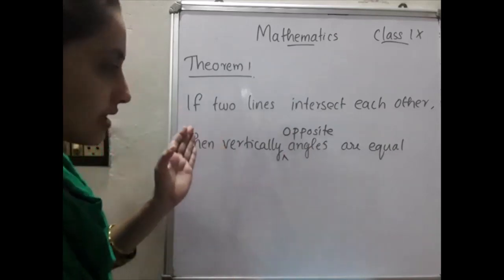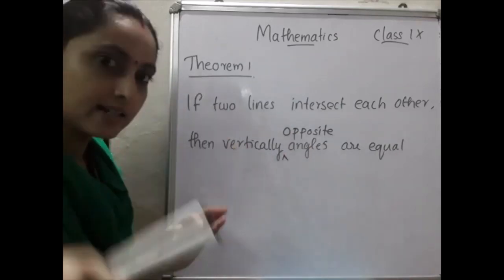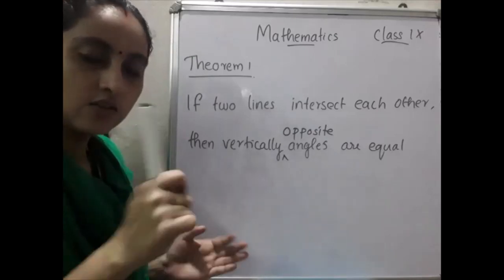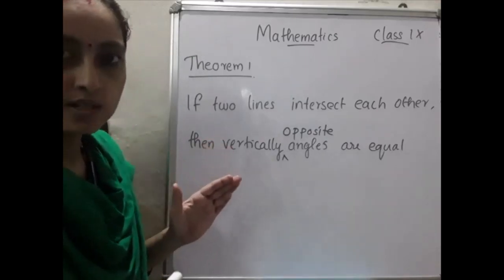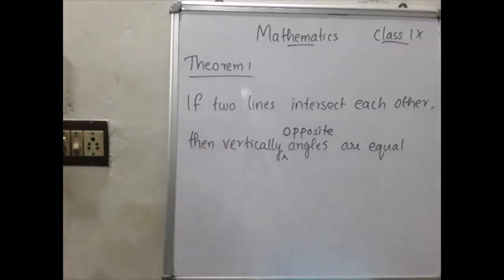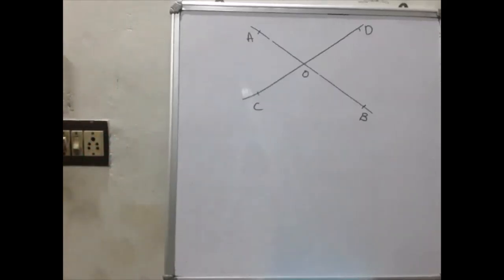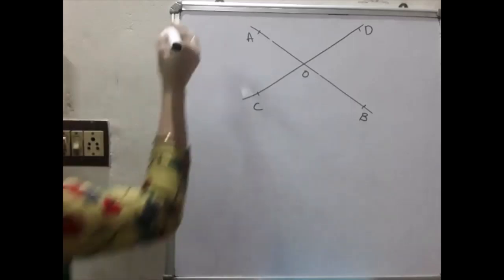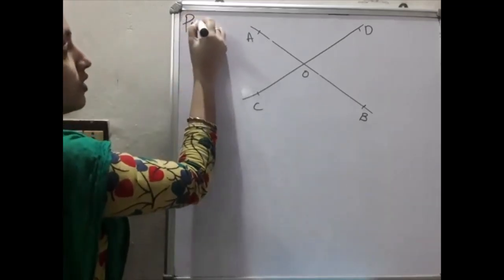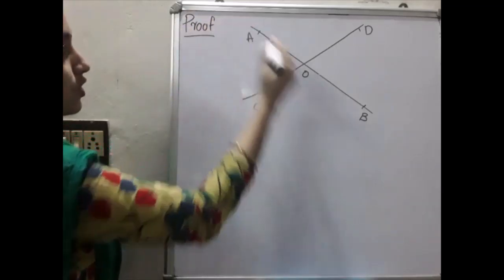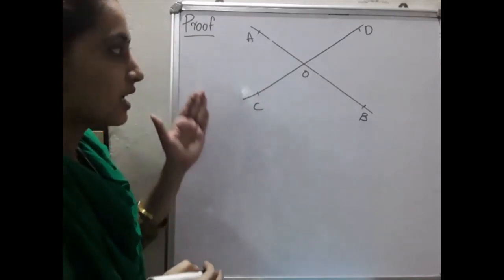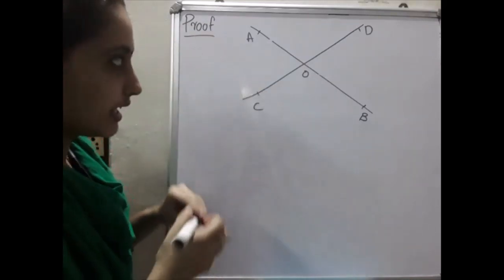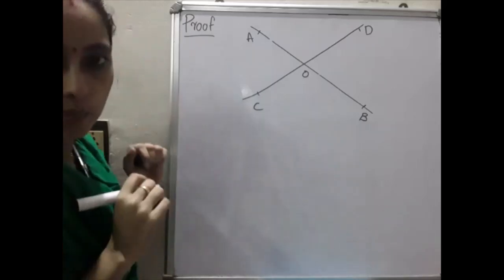So you have to learn by heart that if two lines intersect each other, then vertically opposite angles are equal. Shall we prove this theorem? Please listen here. You have to write the proof. First you have to draw the figure. After that, you want to prove that vertically opposite angles are equal.